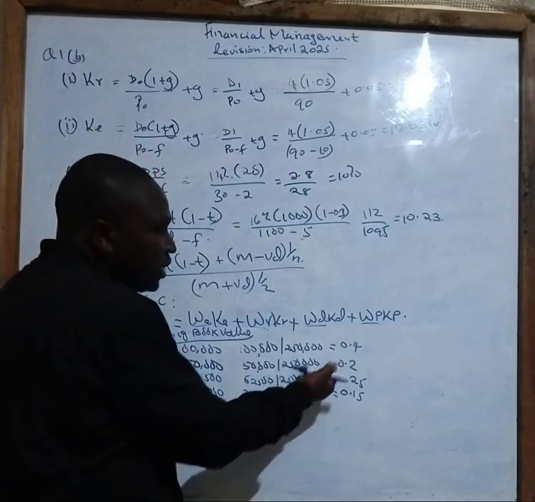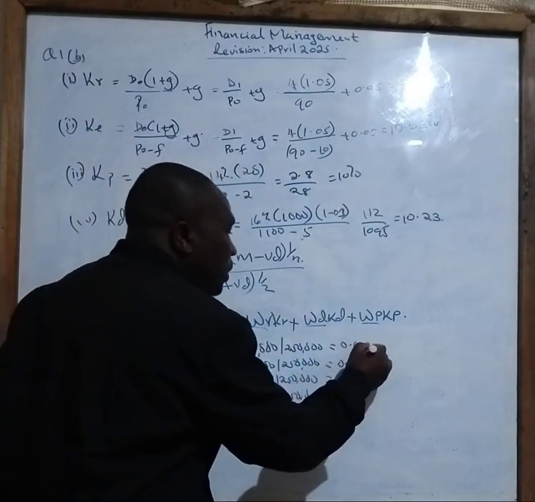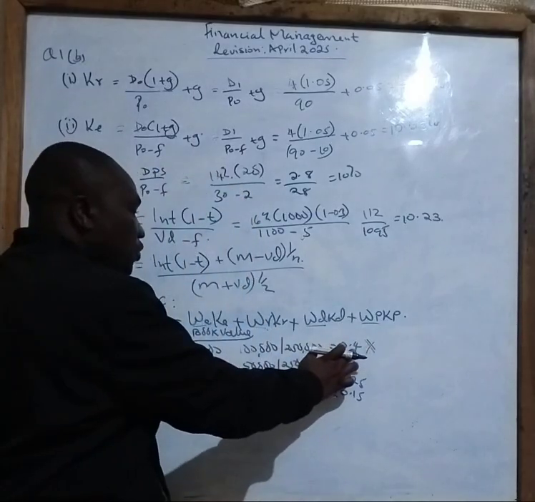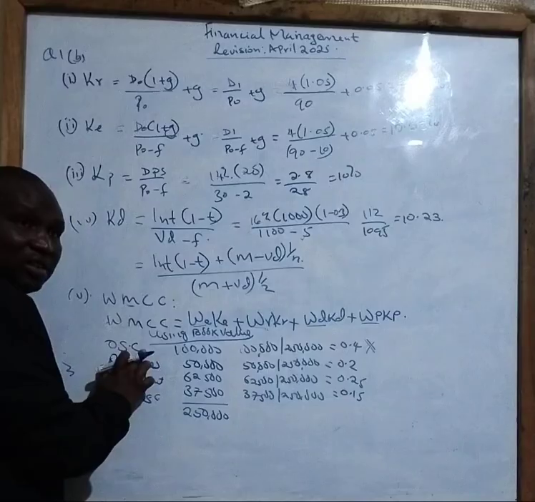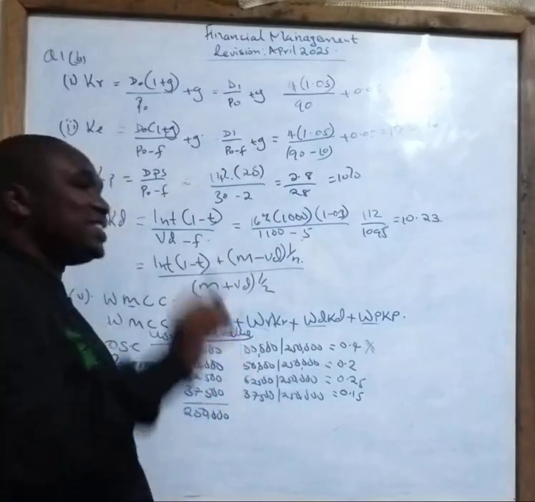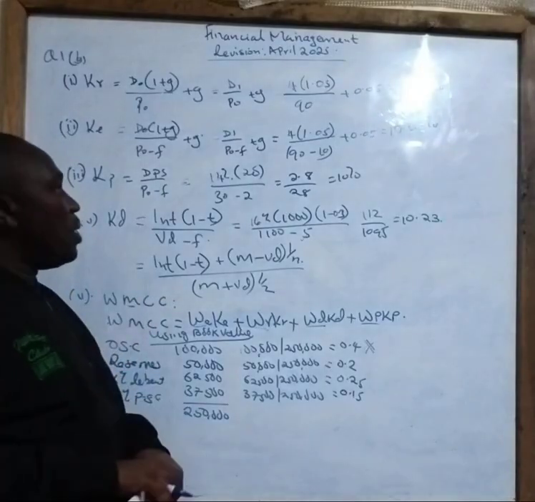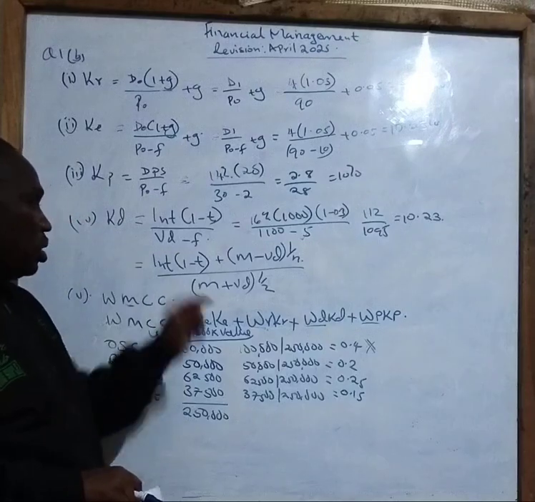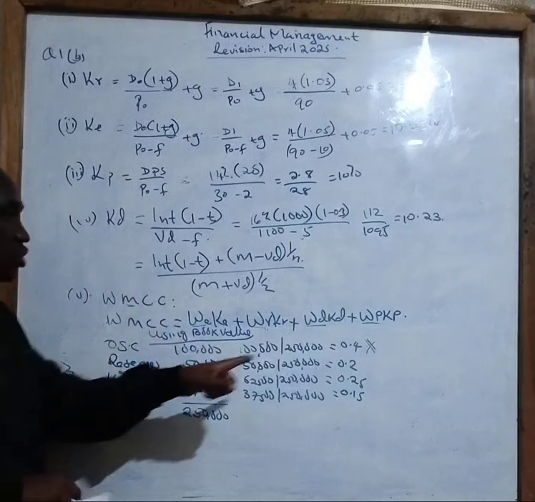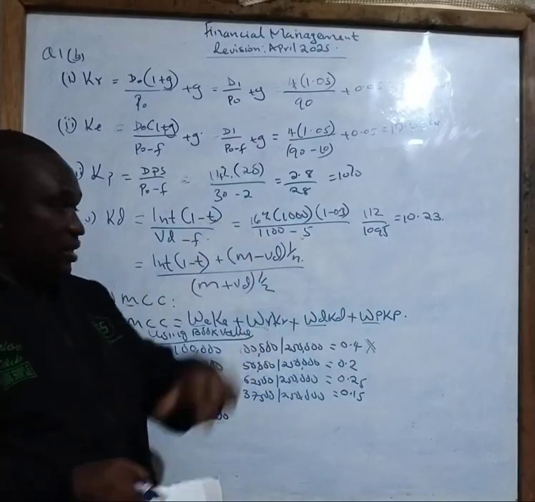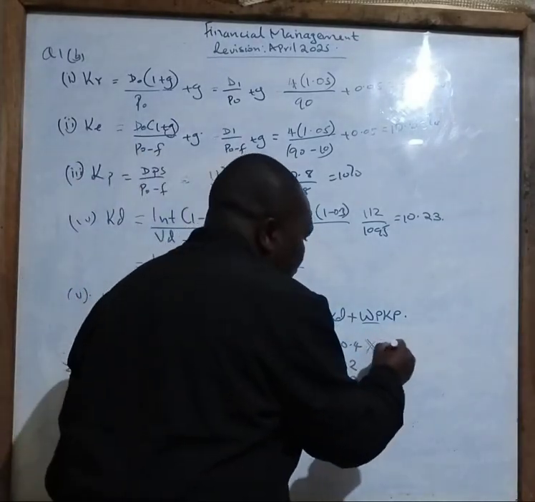From here, because I have the weights here, I will multiply this one by, it means the 0.4 of the ordinary shares will be issued to the public to collect some amount of money. And that amount of money is from 20 million. So the additional 20 million will come from here. So you will take now 0.4 times the amount of money you want to raise. So in this case, I will multiply by 20 million.